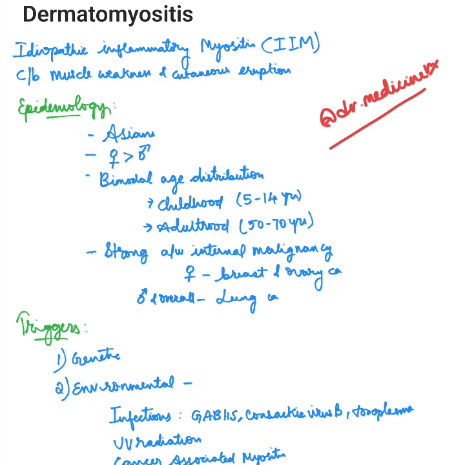There is a strong association with internal malignancy, that is DM is usually associated with internal malignancy. In females, the common malignancies associated are breast and ovarian carcinomas, whereas in males and in overall population there is an association with lung carcinomas.